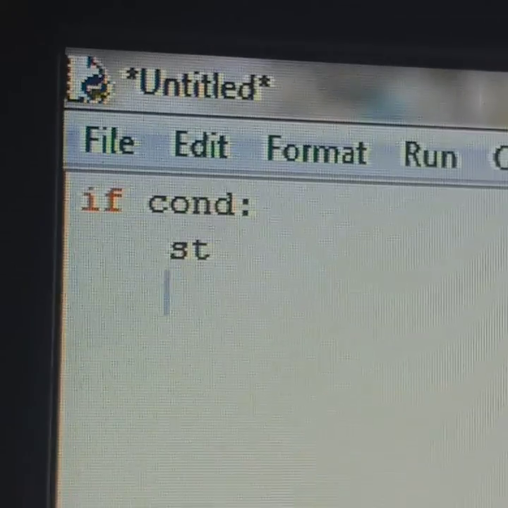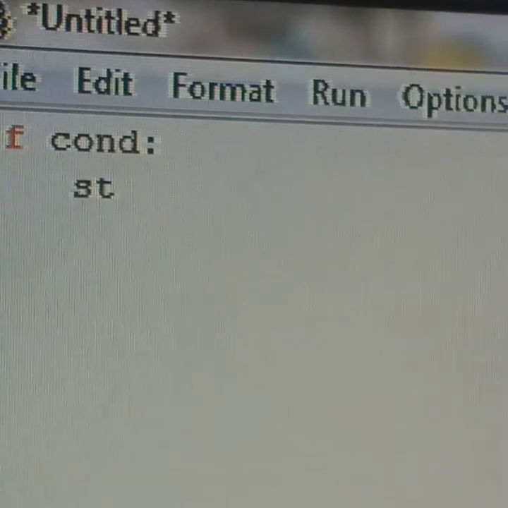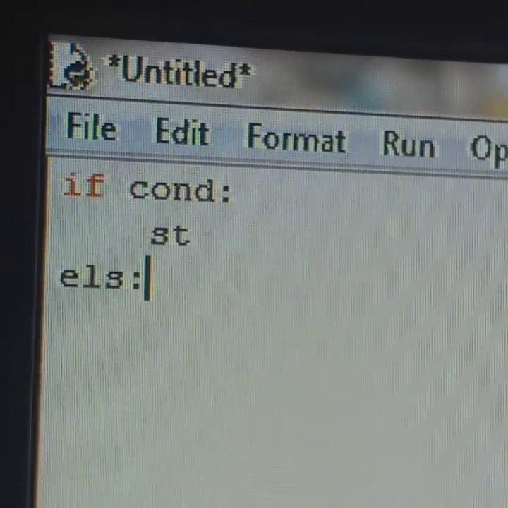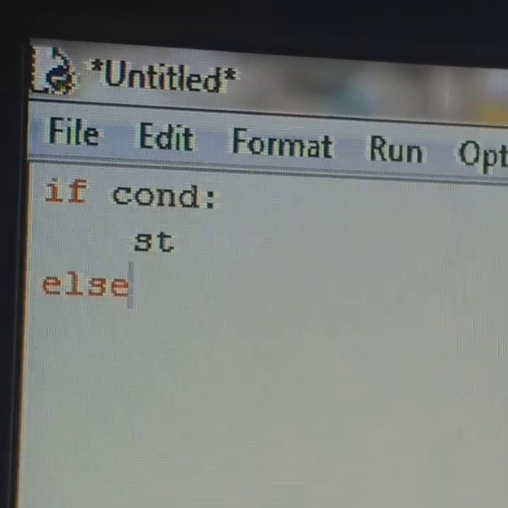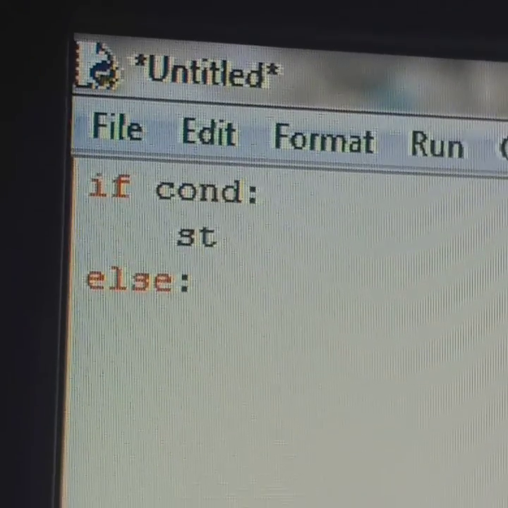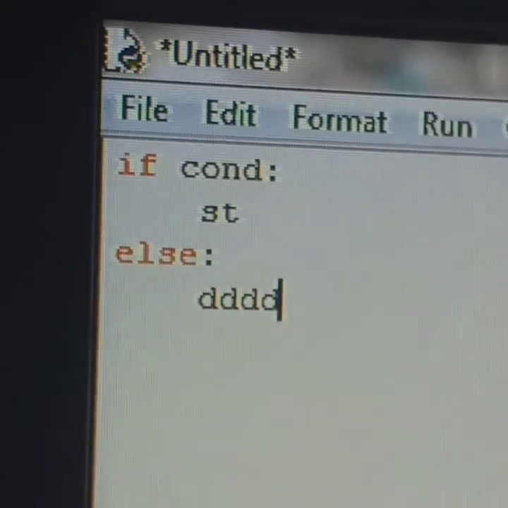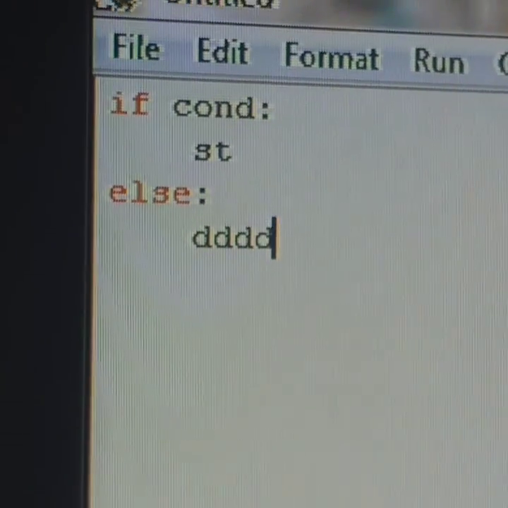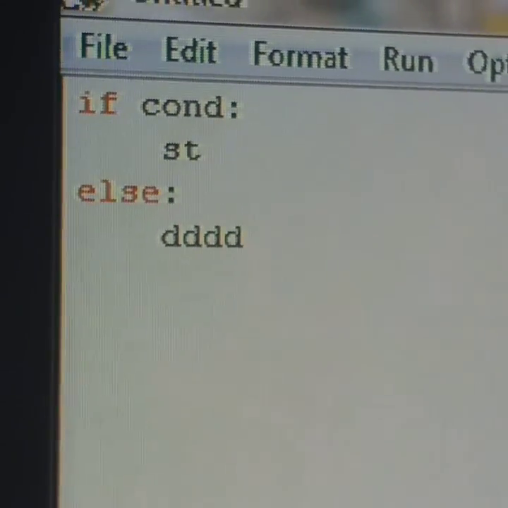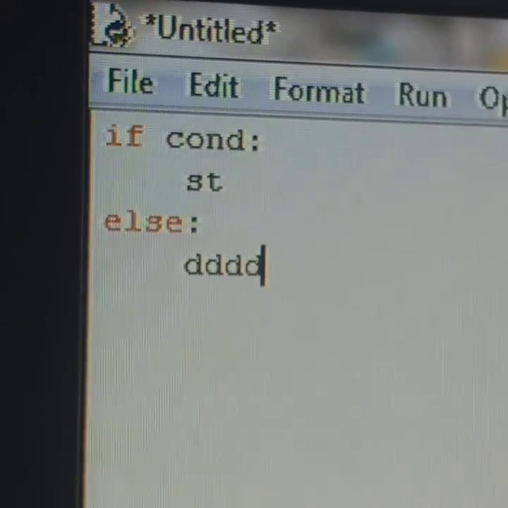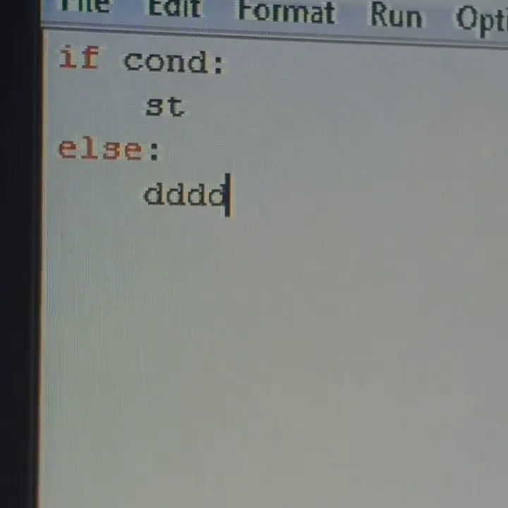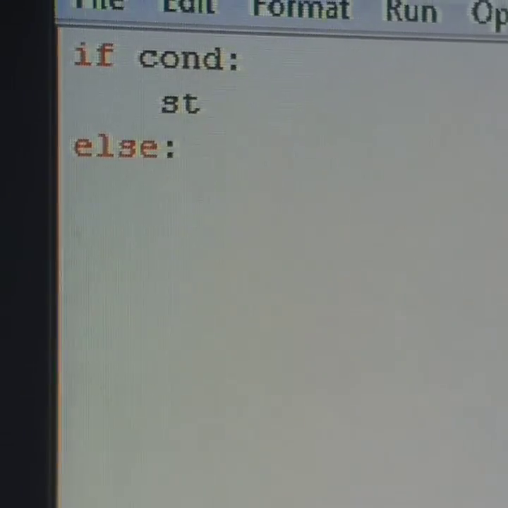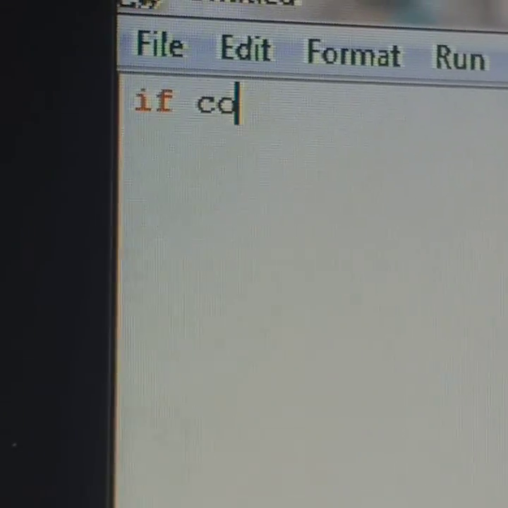Then we press the tab key and write else, and then a colon sign, which represents the next statement. So it is a complete statement. If the condition given with the if statement is true, then the statement written after if will execute. If the condition of if is false, then the statement written after else will execute.